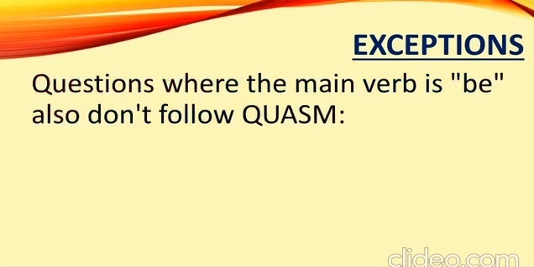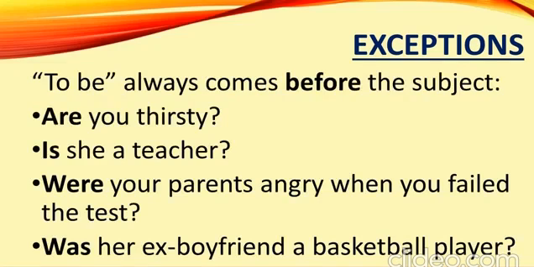Questions where the main verb is be also don't follow QUASM. But remember, when forming these questions, that to be always comes before the subject. For example, are you thirsty? Is she a teacher? Were your parents angry when you failed the test? Was her ex-boyfriend a basketball player?